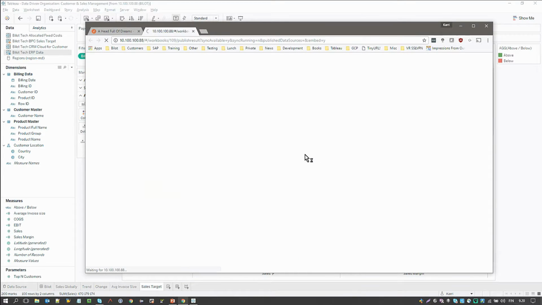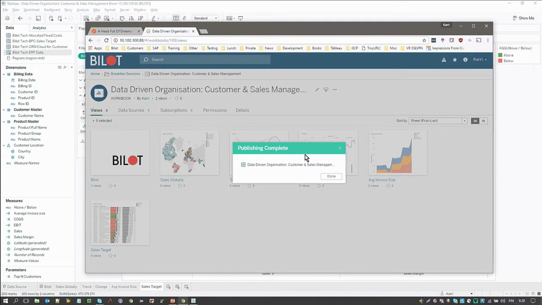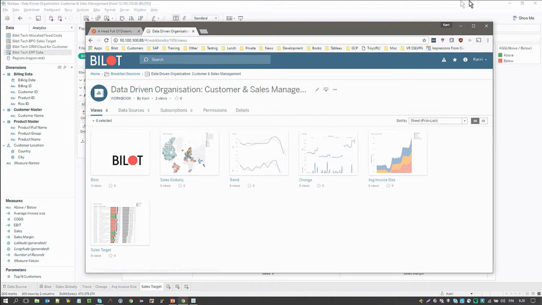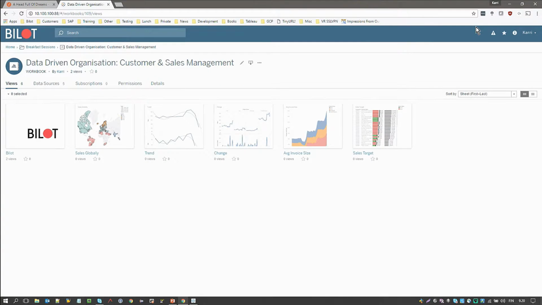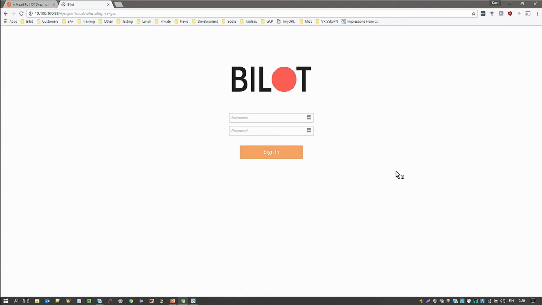So these data sources I've already published onto our Tableau server, but if we were starting this from scratch, Tableau would of course publish all the data connections to our server. But now they're here. I'm going to log out, so Ashwin can then take over.